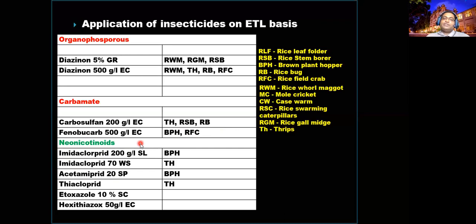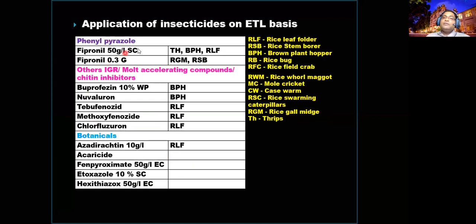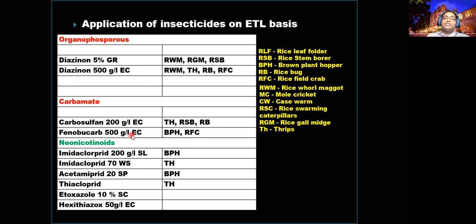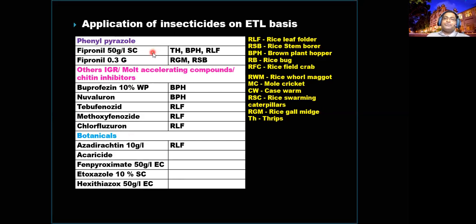Neonicotinoids are fifth generation chemicals. They are not much harmful, and people are using them very prominently nowadays for sucking insects, especially thrips and brown plant hoppers: imidacloprid, acetamiprid, right? Different for granular form and wettable powder forms, right? Another group is phenyl pyrazole: fipronil. Fipronil and imidacloprid are more or less the same, but different chemical groups.